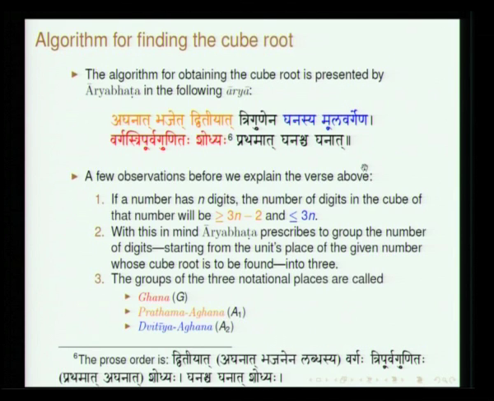So, this cube root operation has again been beautifully and concisely described in one verse. So, he says aghanat bhajed dvitiyat trigunena ghanasya moola vargena vargaha tripurva gunitaha shodhyaha prathamat ghanascha ghanat. So, this is the procedure for extracting the cube root of a number.